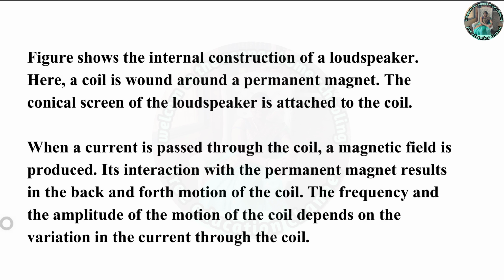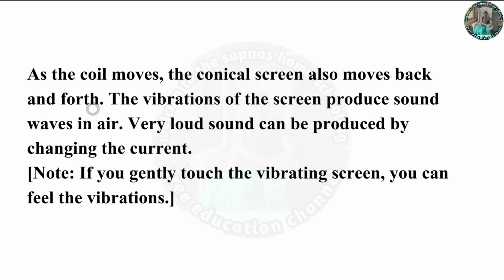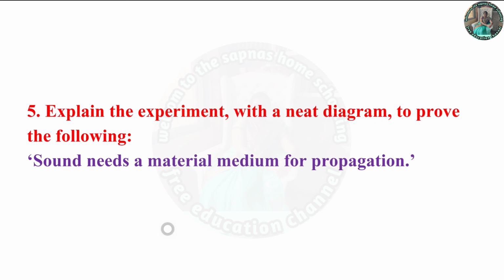The frequency and the amplitude of the motion of the coil depend on the variation in the current through the coil. As the coil moves, the conical screen also moves back and forth. The vibrations of the screen produce sound waves in air. Very loud sound can be produced by changing the current. If you gently touch the vibrating screen, you can feel the vibrations.